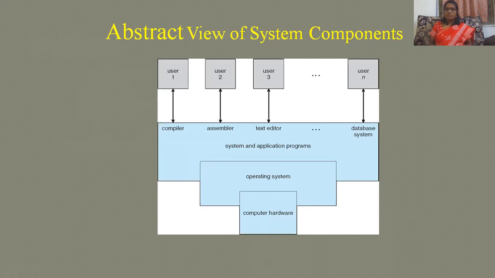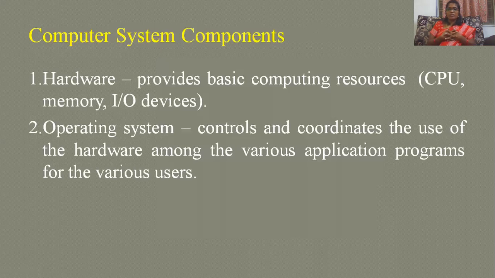Okay, so let's see what the computer system components are regarding our previous picture. Hardware is what provides basic computing resources like the CPU, central processing unit, memory, both primary and secondary memory, and hardware devices, as I have discussed: keyboard, printer, mouse, joystick, everything comes over here. We require a keyboard to type anything, a mouse, a printer. These are all the common devices which we connect to our computer. So we call it computer hardware.